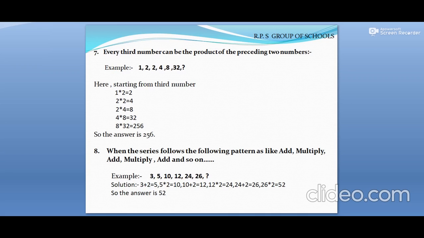The solution is 3 plus 2 is equal to 5, 5 into 2 is equal to 10, 10 plus 2 is equal to 12, 12 into 2 is equal to 24, 24 plus 2 is equal to 26, 26 into 2 is equal to 52. So the answer is 52.